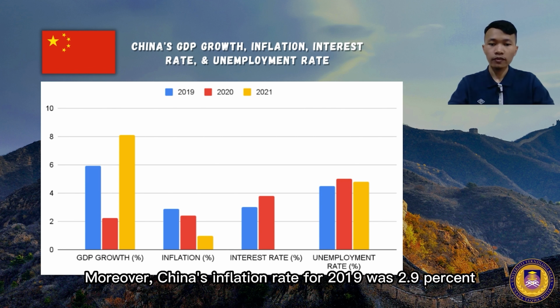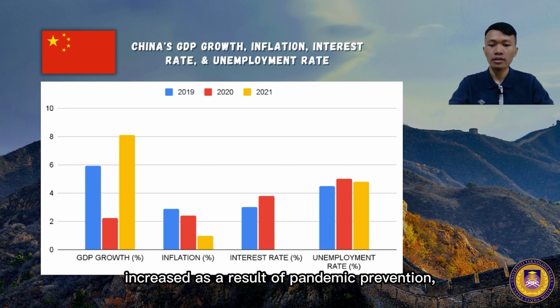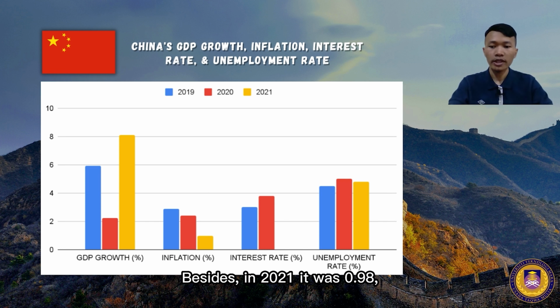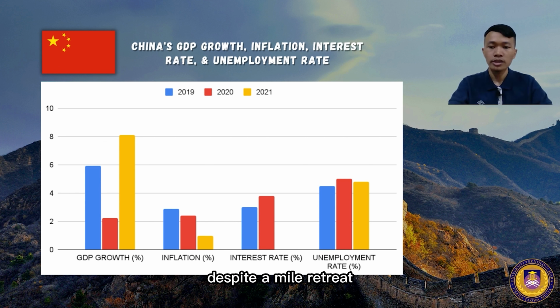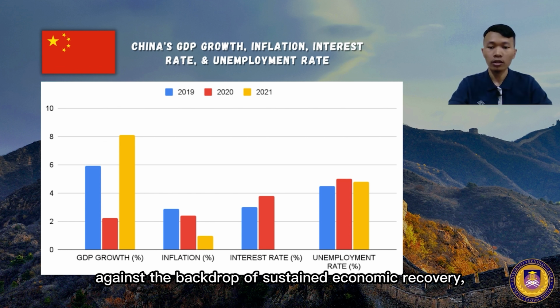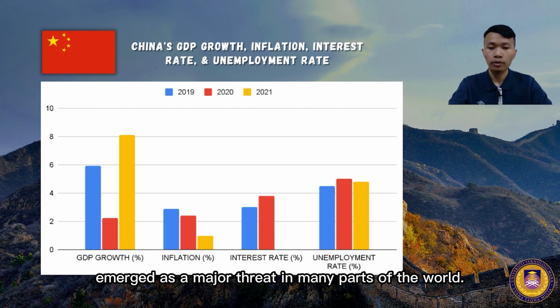Moreover, China's inflation rate for 2019 was 2.9% and for 2020 it was 2.42%. Consumer demand increased as a result of pandemic prevention, control measures, and economic growth. Besides, in 2021, it was 0.98%. The country's inflation remained largely tame in 2021, despite a mild retreat against the backdrop of sustained economic recovery, while soaring prices emerged as a major threat in many parts of the world.